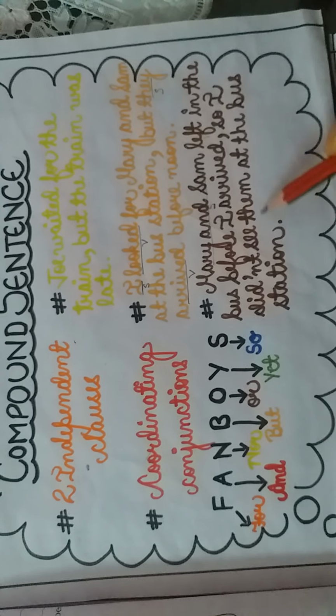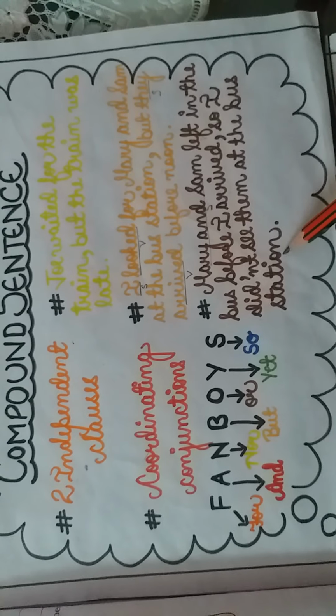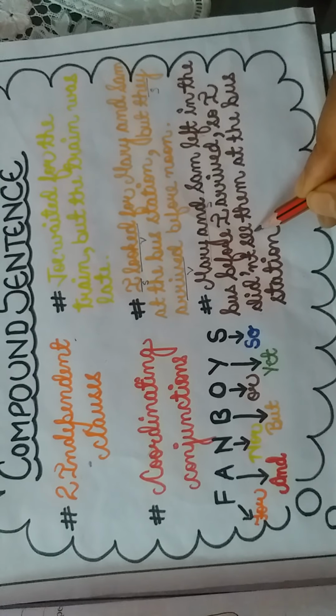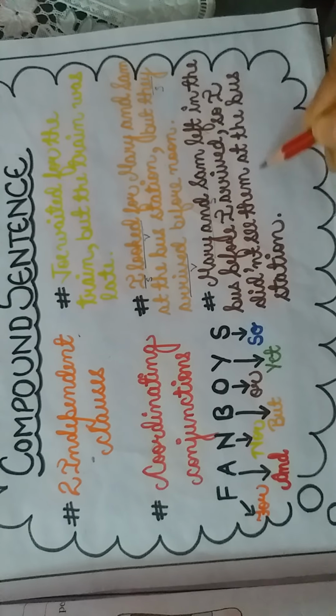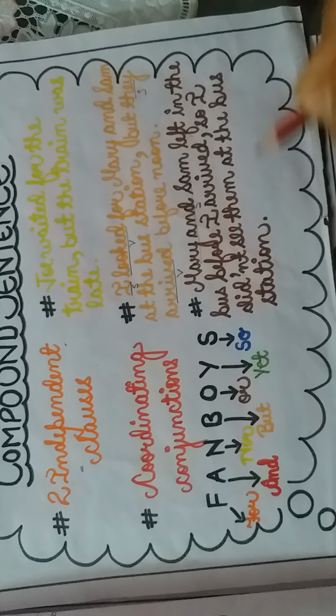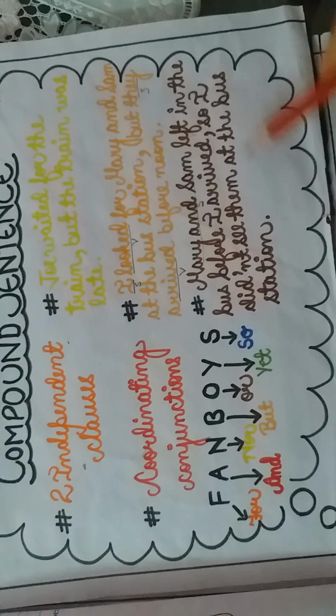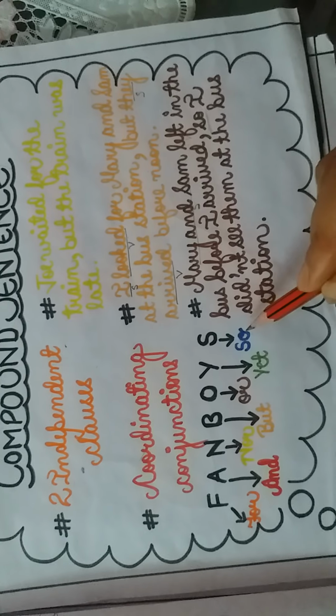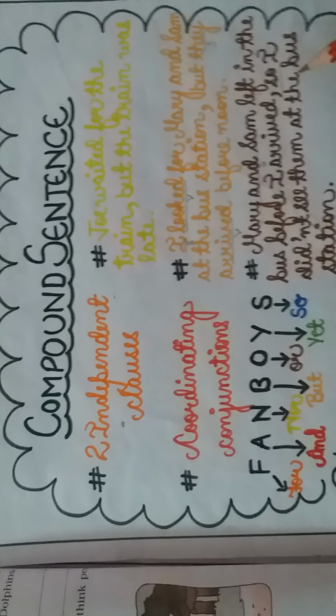So I didn't see them at the bus station. Here again I is our subject, didn't see is our main verb, them at the bus station, conveying complete sense. Again this is an independent clause, one independent clause, another independent clause joined by a coordinating linker. So this is our compound sentence.